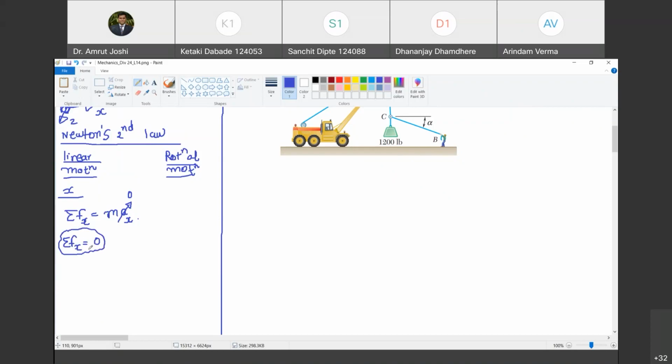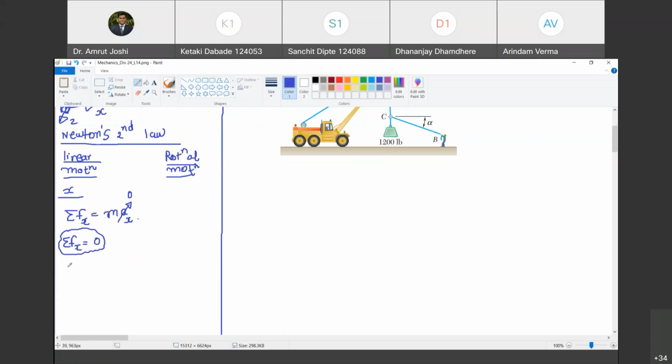Ketki, are you with me? Yes, sir. So therefore, the translational equilibrium in x direction leads to the first equation of equilibrium in terms of forces, and that is summation Fx must be equal to 0. Happy? Yes, sir.